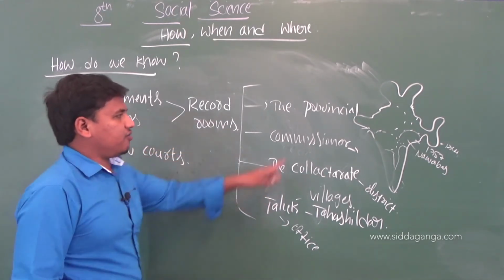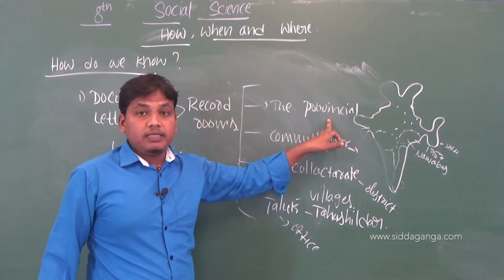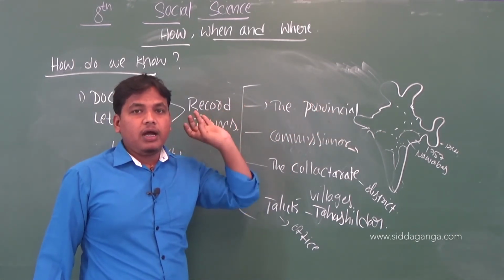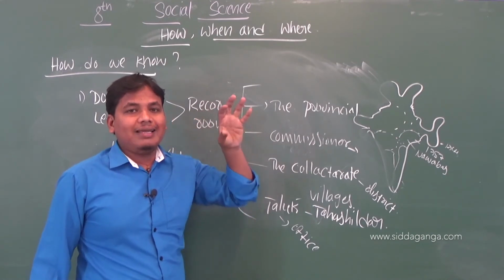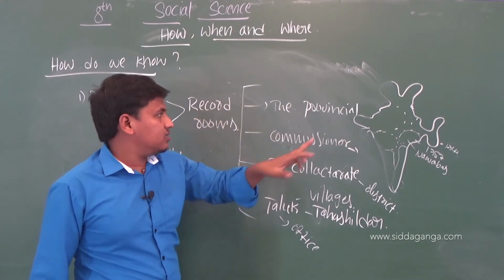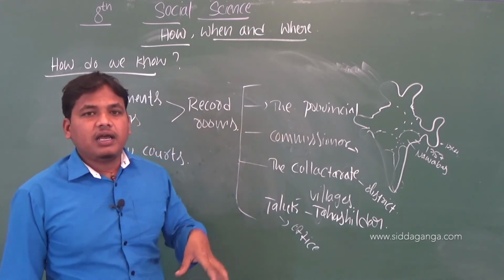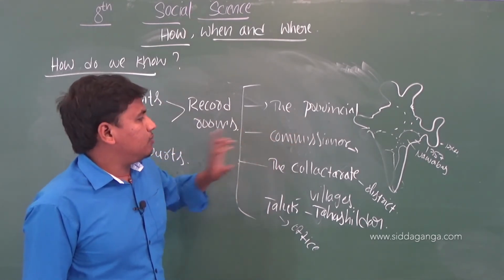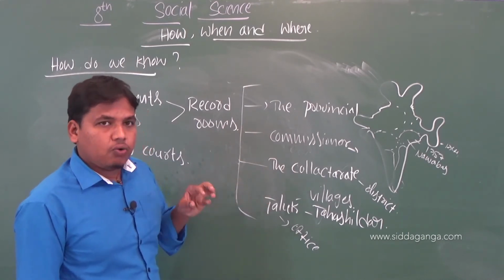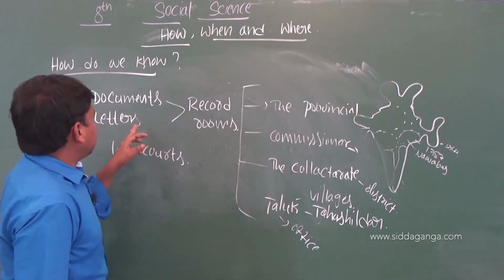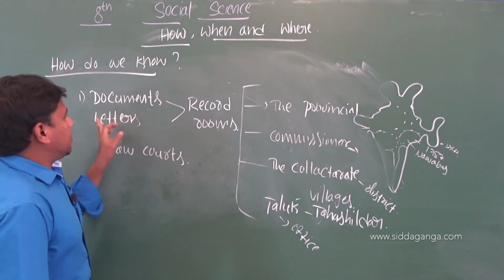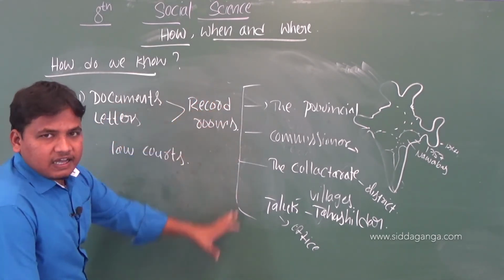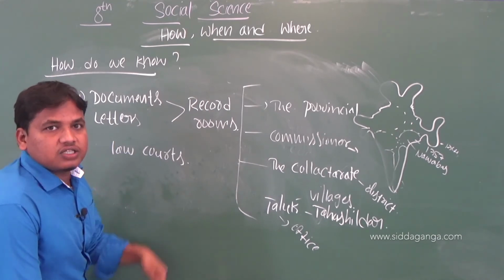There are four provinces in Karnataka: Bengaluru, Mysuru, Kalaburgi, and Belagavi. There are four divisions. Every division has a record room, the province room, commissioner room, collection. How did the British preserve their documents and letters? In the record rooms. There are types of record rooms from village to country.